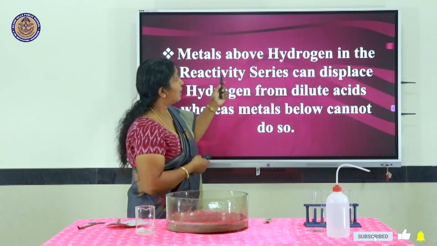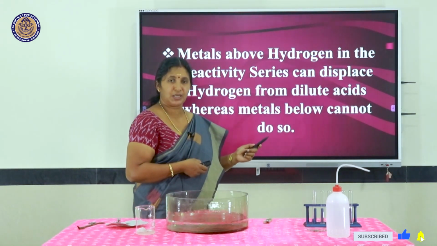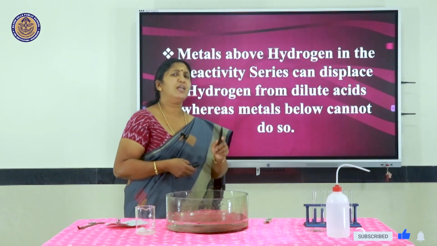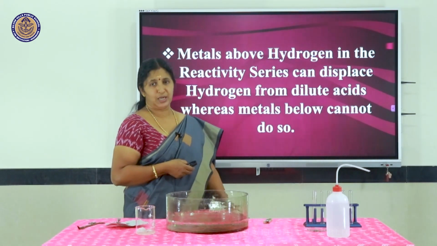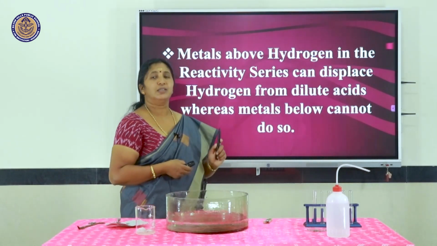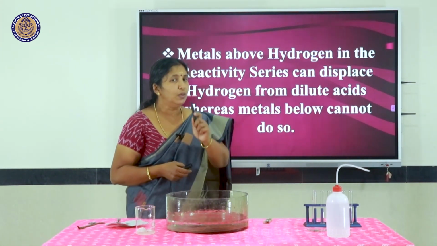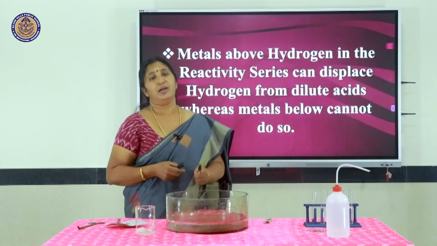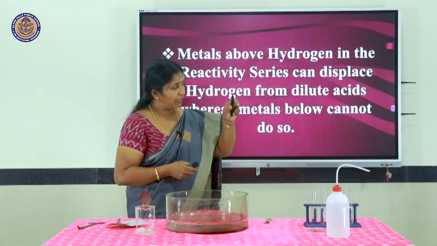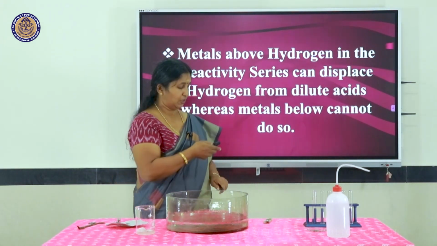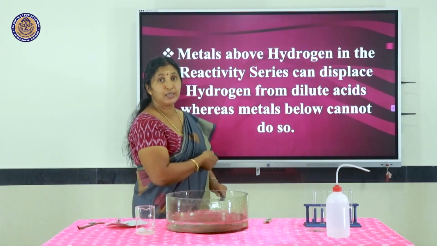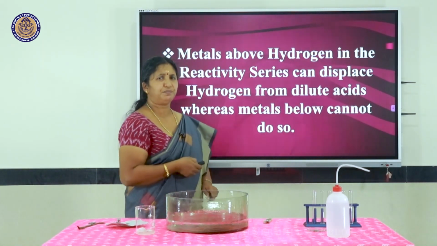So, metals above hydrogen in the reactivity series can displace hydrogen from dilute acids. This is a type of displacement reaction. Remember, only metals above hydrogen can do so, whereas metals lying below hydrogen cannot release hydrogen gas.